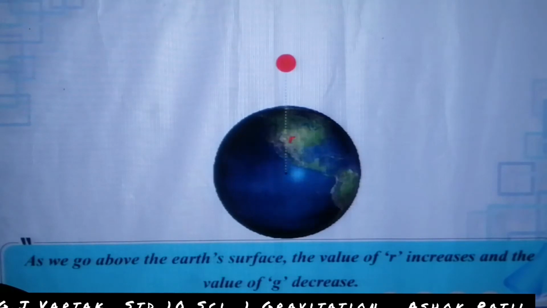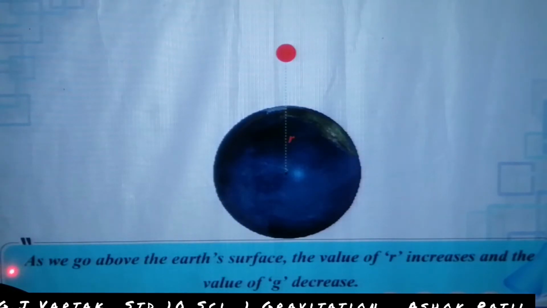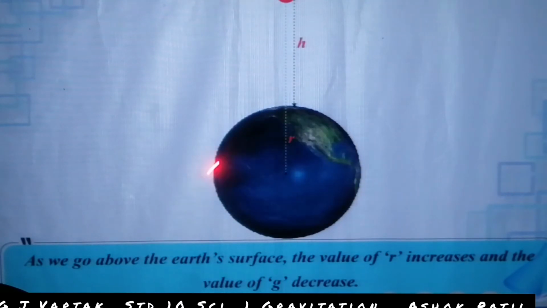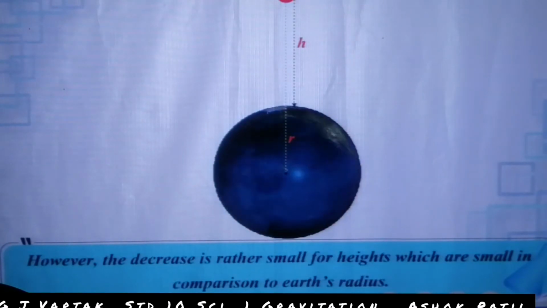Change with height. As we go above the earth's surface, the value of r increases and the value of g decreases. Look here. The value of r increases and the value of g decreases.